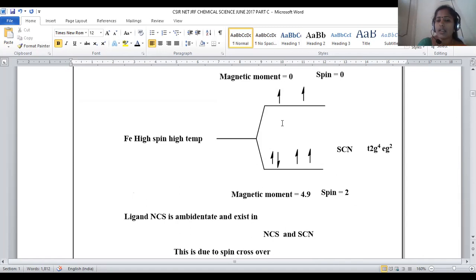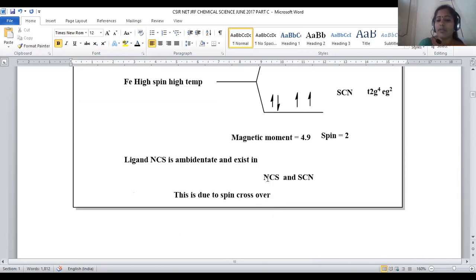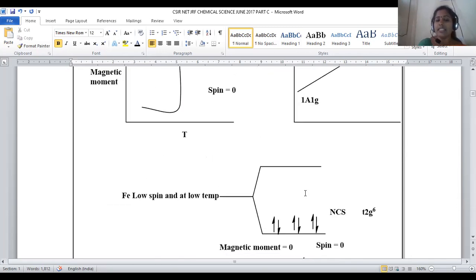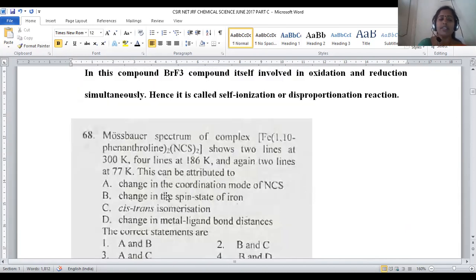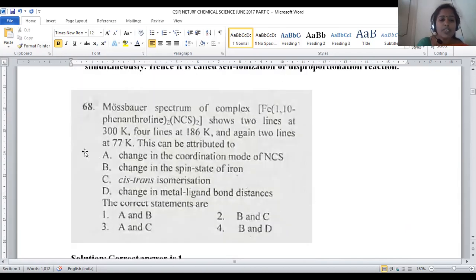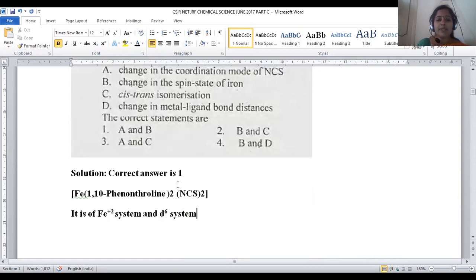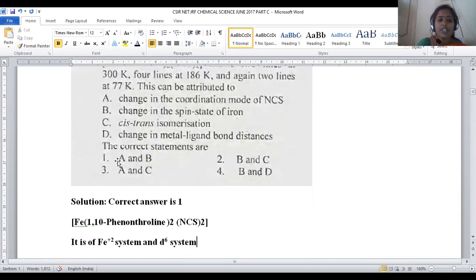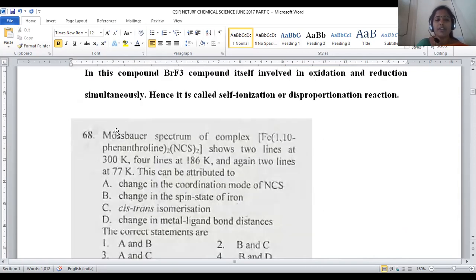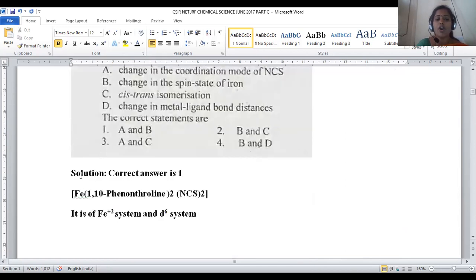And 4 unpaired electrons are accompanied by 4.9 Bohr magnetons of magnetic moment. The spin value varied, and the subsequent magnetic moment value is also varied. This is purely because of the NCS and SCN ligand mode of attachment. So for this, option number 1 will be the right answer for question number 68.